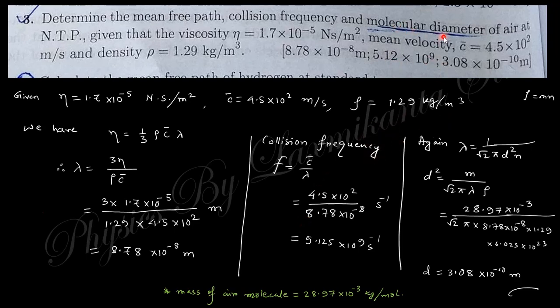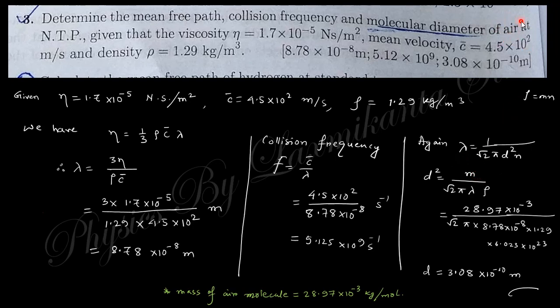Then you need to find the molecular diameter. For this, use the formula lambda equals 1 by root 2 pi d square n, so d square equals like that. Here you need to find m, because rho equals m into n, so n can be written as rho by m, where m is the molecular mass.